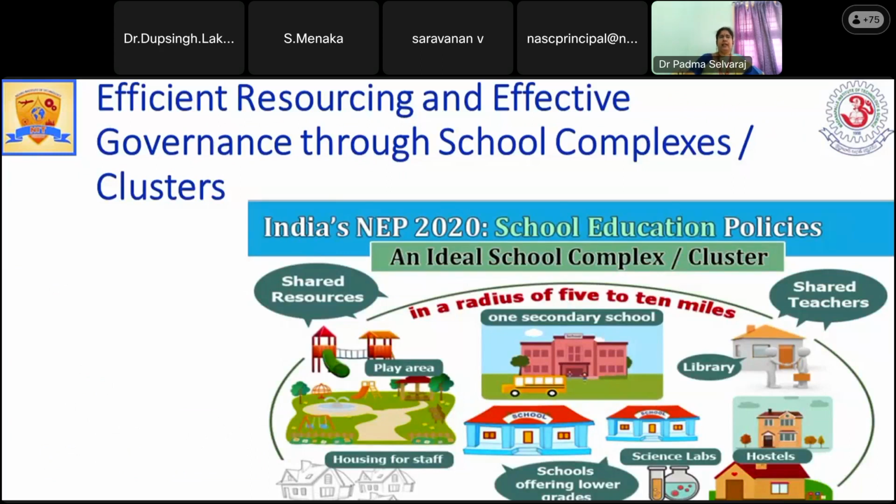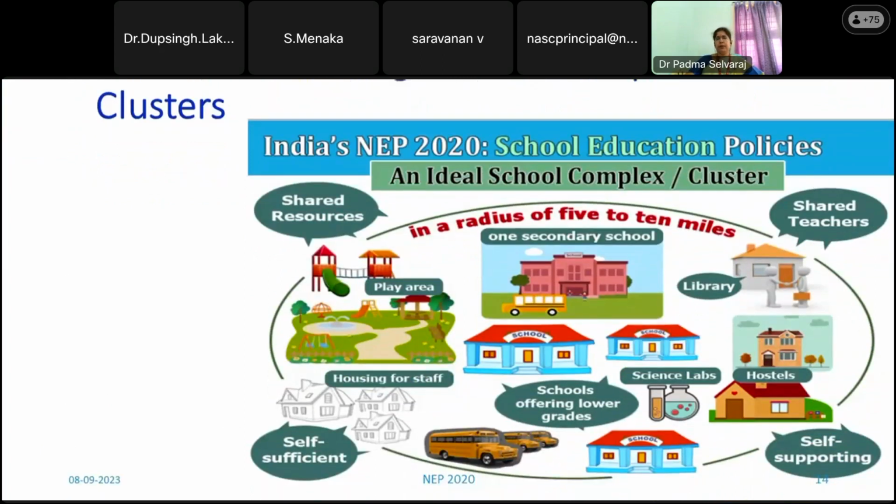And here, efficient resource sharing. Normally there will be more schools with ample funds. Even in our nearby town or city, there will be some schools which are good, and nearby there will be a small school. Those students will not have the opportunity to enjoy those resources. For this reason, they are going to frame clusters.